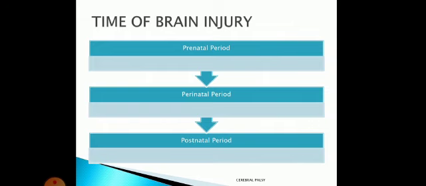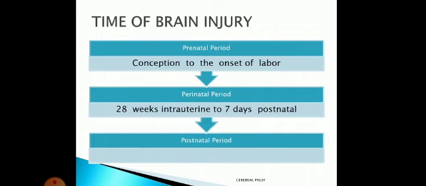So what is the prenatal period? The prenatal period is from conception to onset of labor, so we can say it is intrauterine life. Then what is the perinatal period? That is from 28 weeks of intrauterine life to 7 days postnatal. So the perinatal period somewhat overlaps with both the prenatal and postnatal periods.